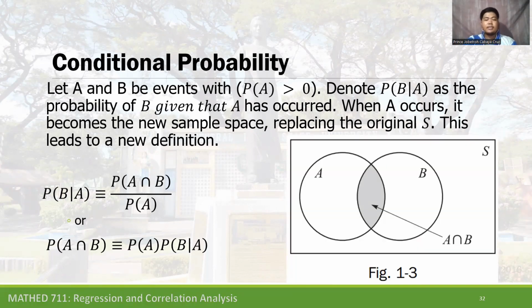So in this figure, we can say that A intersection B is the intersection in the Venn diagram of the set A and event B, and all of it in the rectangle is the sample space.